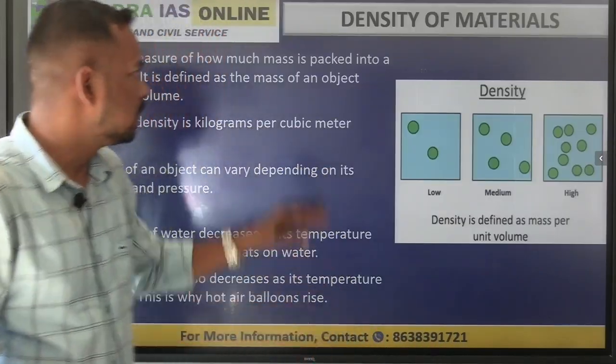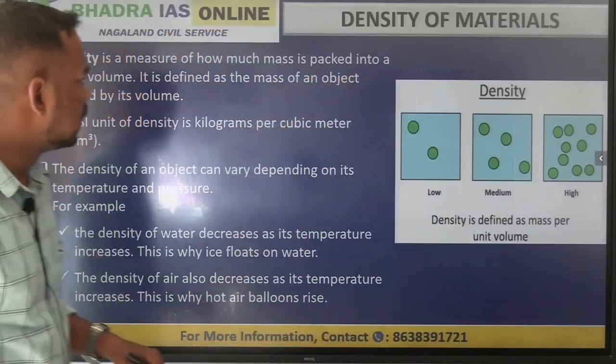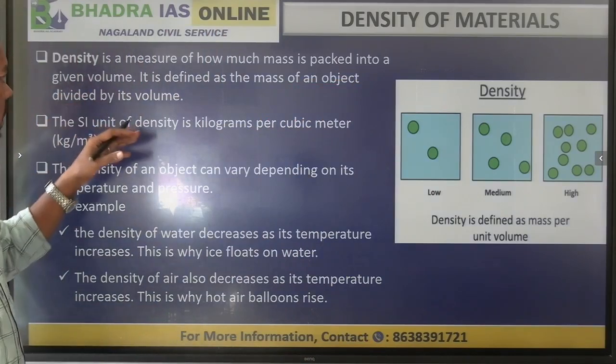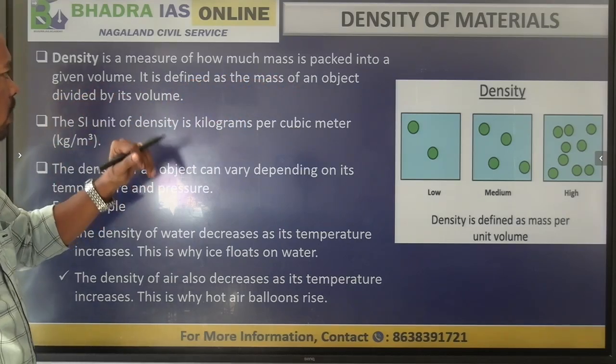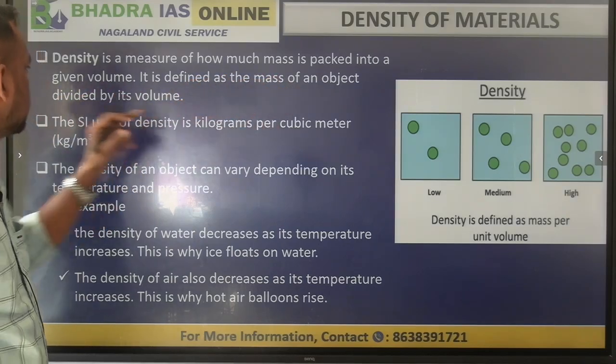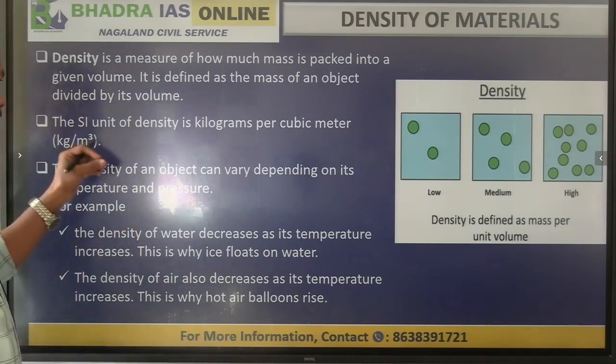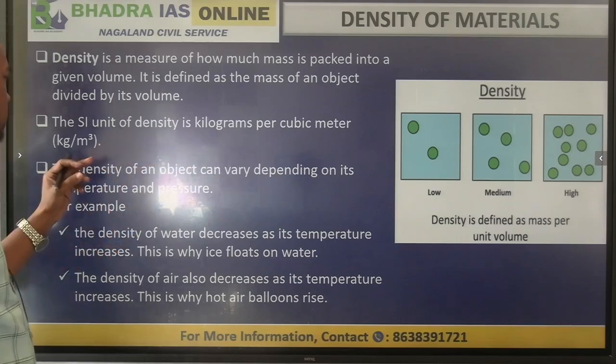To begin with density of materials, by definition we can say that it is the measure of how much mass is packed into a particular volume. That is defined as the mass of an object divided by its volume, and hence the SI unit is kilograms per cubic meter.